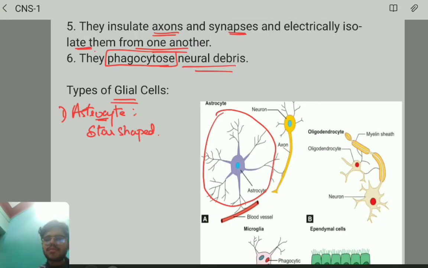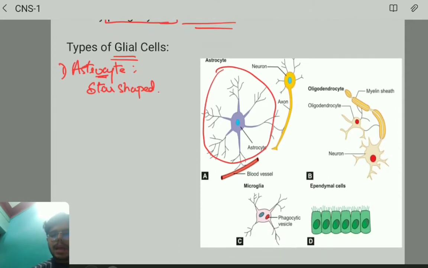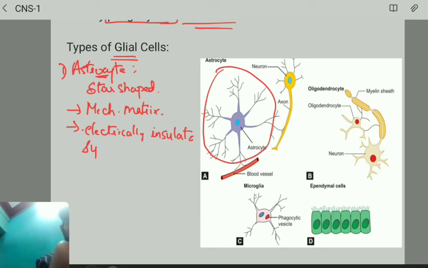The functions remain the same as we discussed in glial cells: they form the mechanical matrix, and, very important, they electrically insulate synapses. So these are the functions of astrocytes.